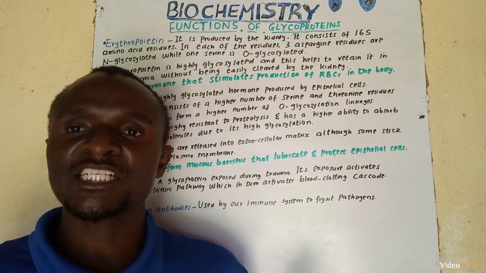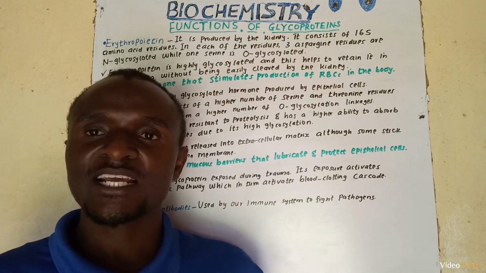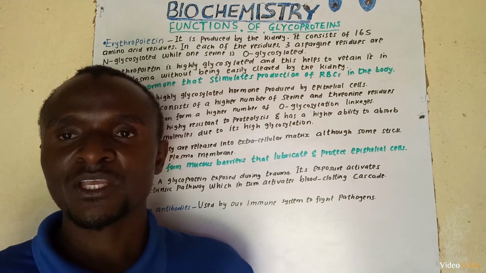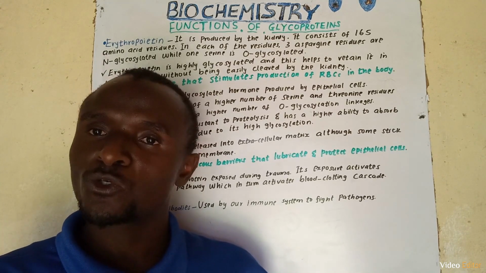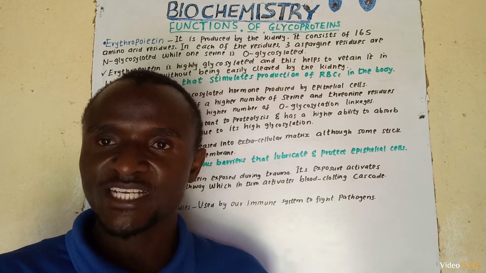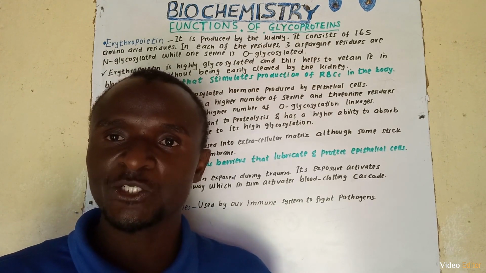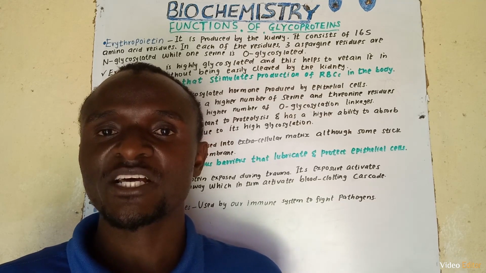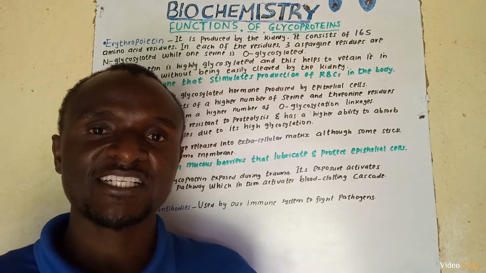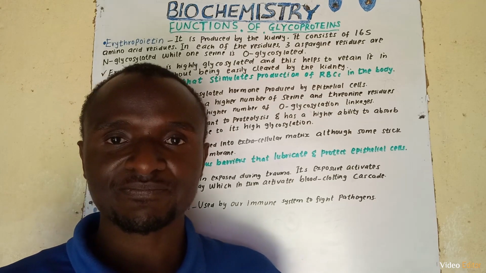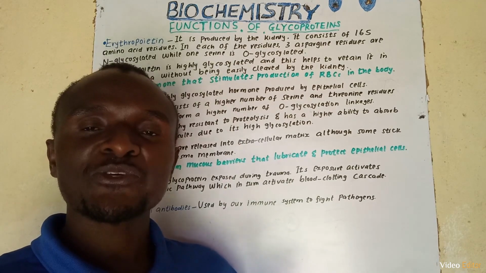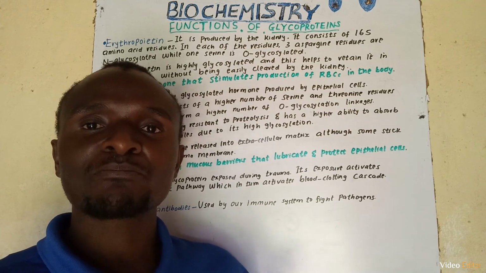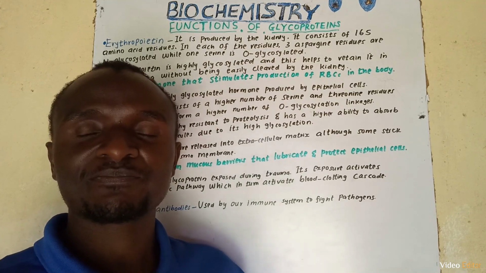Mucin has got the ability to retain a lot of water molecules, and it is highly resistant to proteolysis. What makes it retain a lot of water molecules is its high glycosylation. Majority of mucin is excreted in the extracellular matrix, although part of it sticks on the plasma membrane. The role of mucin is to form mucus barriers that lubricate and protect the epithelial tissues.